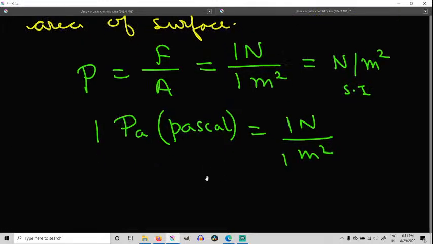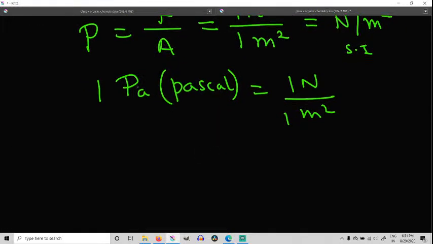If they ask you to define 1 Pascal, we say that the pressure is said to be 1 Pascal when a thrust of 1 Newton is acting on an area of 1 meter square. Are we clear? 1 Pascal is the pressure exerted on a surface of 1 meter square by a thrust or force of 1 Newton acting normally. Everybody understood? Okay, we move forward. So that's the SI unit.